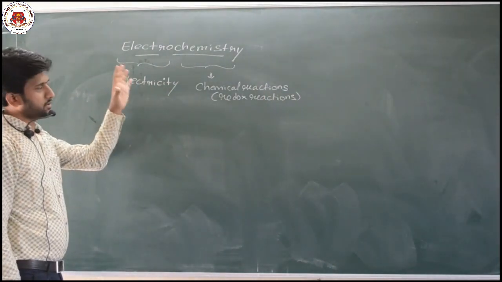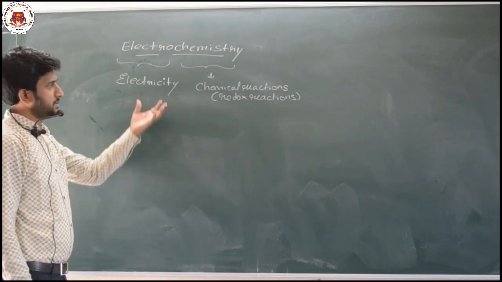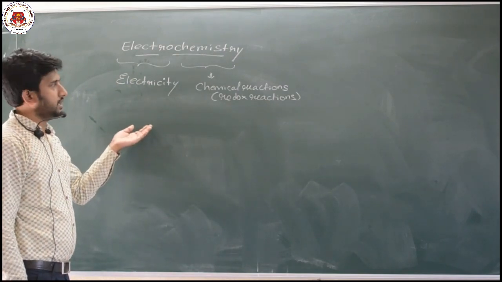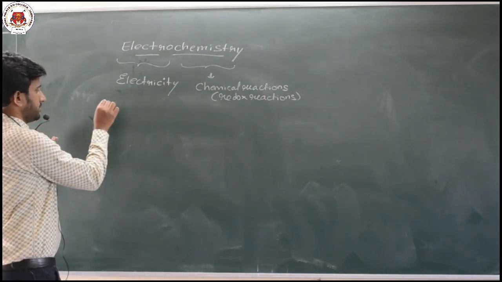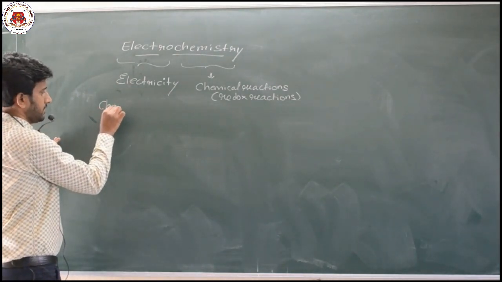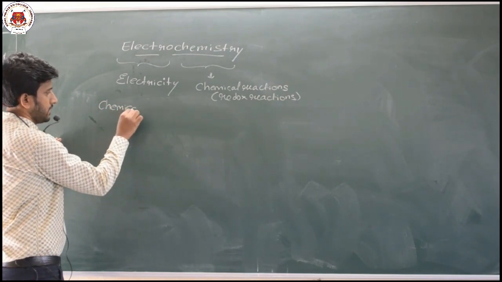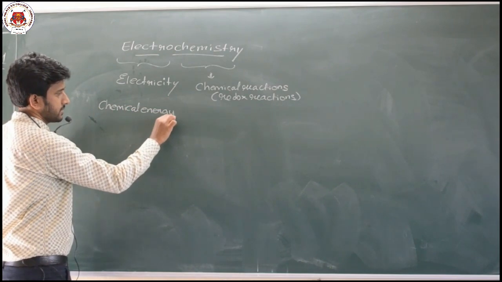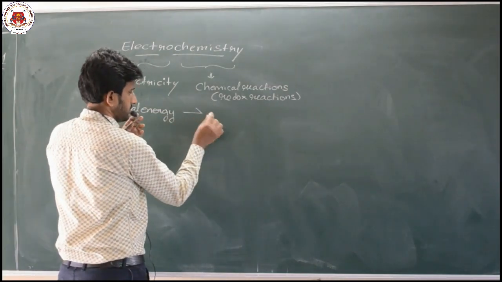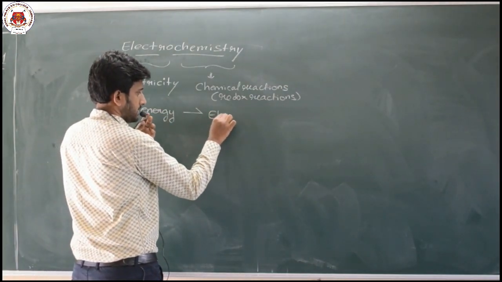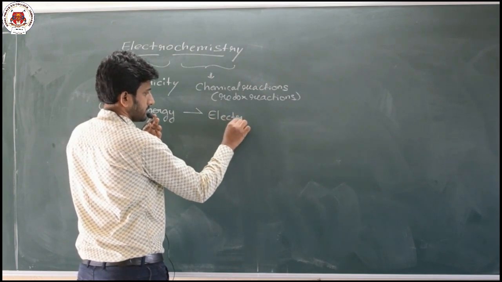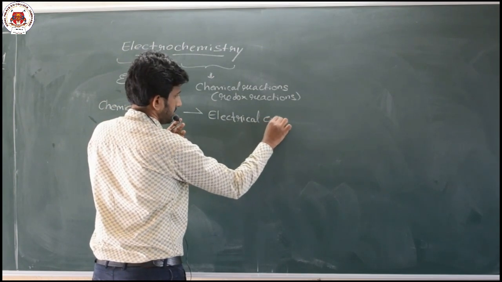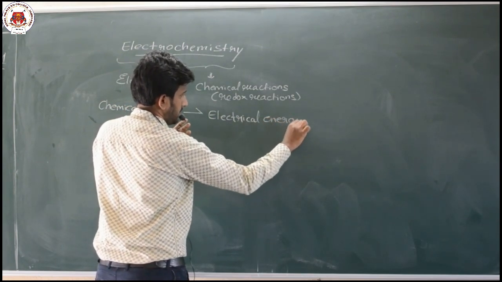Now, what is electrochemistry actually? It is a branch of chemistry that deals with interconversion of chemical energy into electrical energy and vice versa.